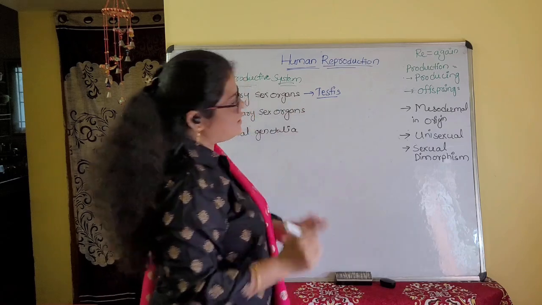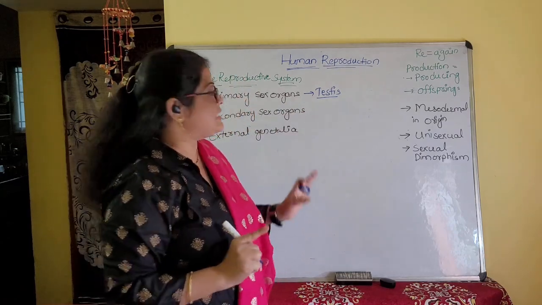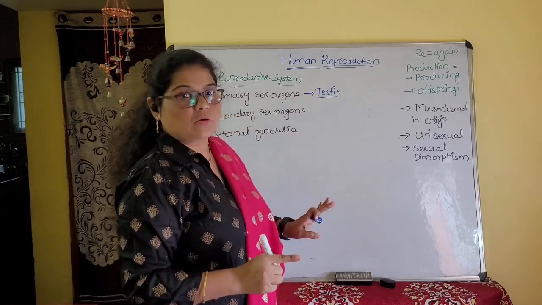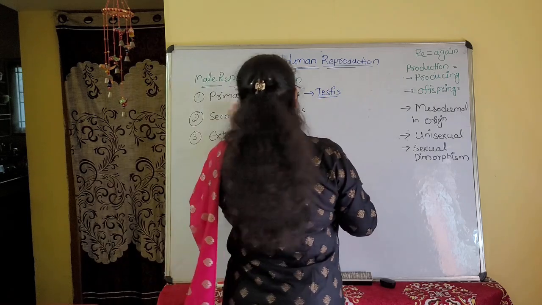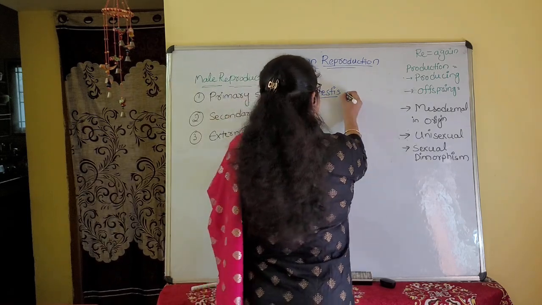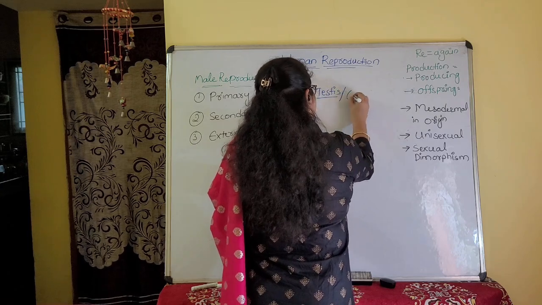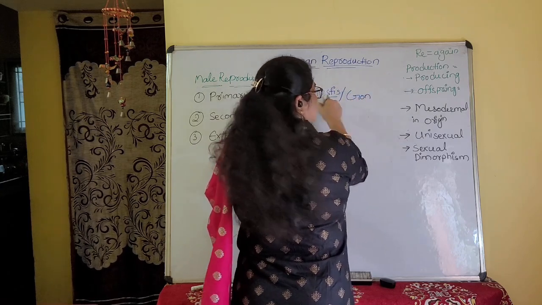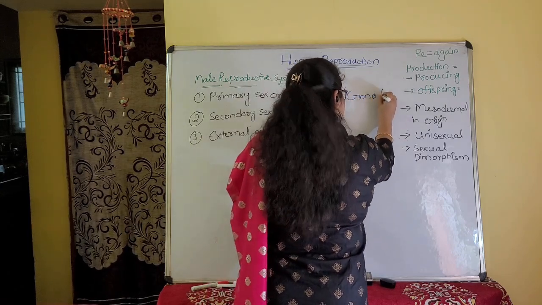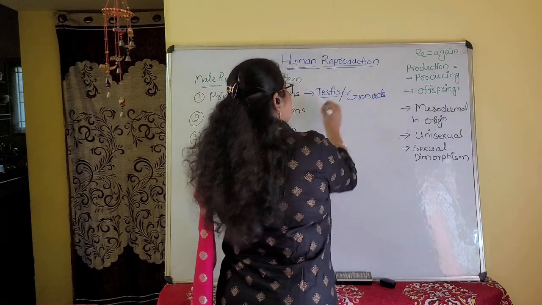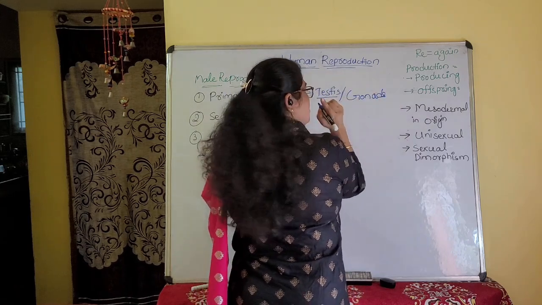Is means singular, es means plural, so testes is plural. They are the primary sex organs, directly involved in the formation of gametes. Testes are also called gonads.